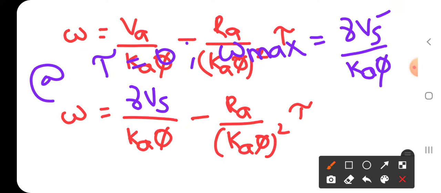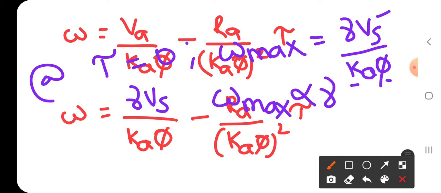So here Vs is constant, Ka is constant, pi is also constant. So hence we can write omega max is directly proportional to gamma.